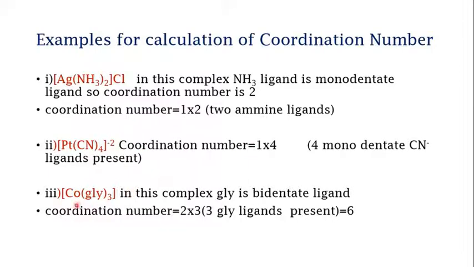Then you have Co(gly)3, glycinate taken thrice. Glycinate is a bidentate ligand. Bi means 2, so you will calculate the coordination number as 2 into 3, because 3 glycinate ligands are attached to the cobalt. This 2 has come because it is a bidentate ligand, and this 3 has come because there are 3 glycinate ligands bonded to the cobalt. That's why 2 into 3. The total coordination number is 6.